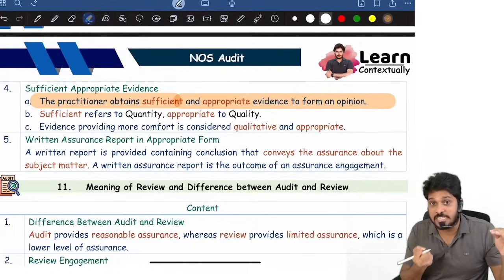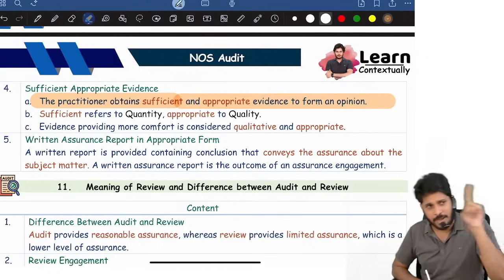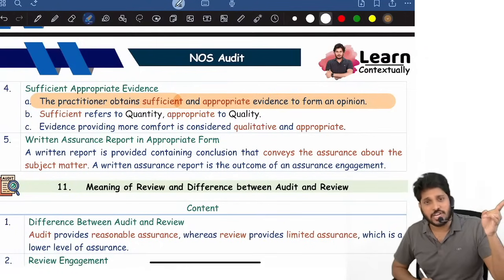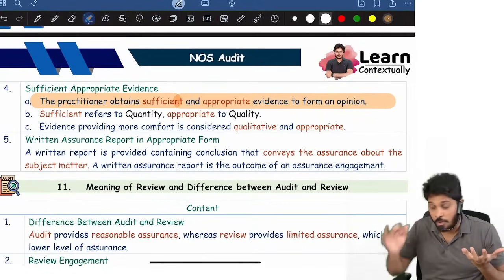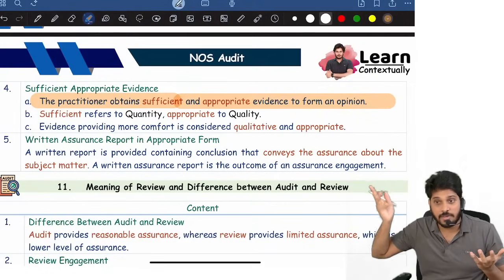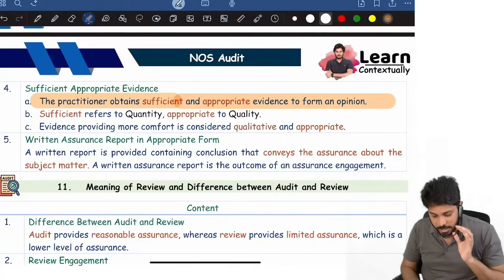I have to get evidences. Evidence means what? Balance sheet, P&L, they are matching with accounting standard or not, they are matching with Schedule 3 or not. I need to verify in background, books of accounts I need to verify, journal entries I need to verify, vouchers, bills and all I need to verify, yes or no.